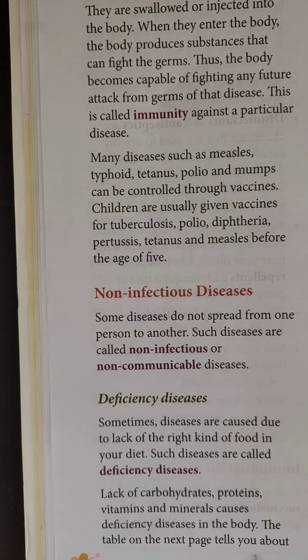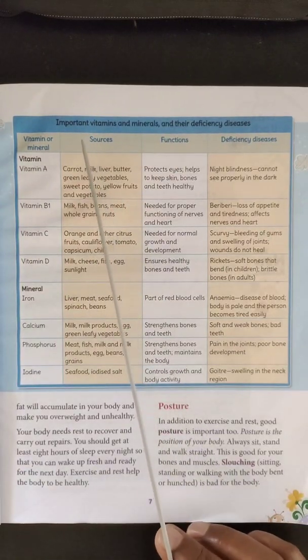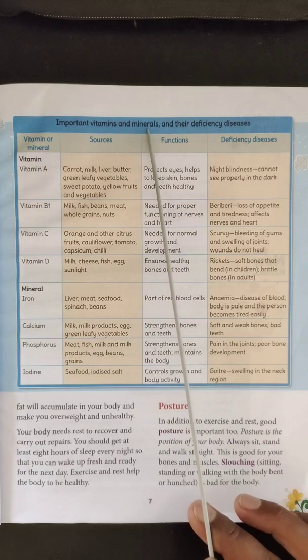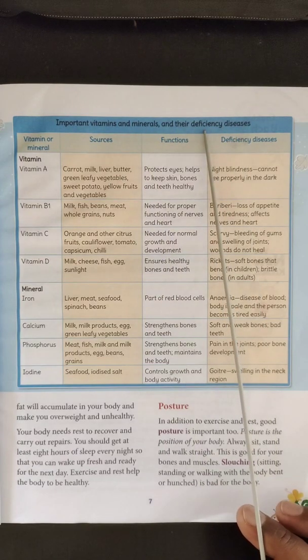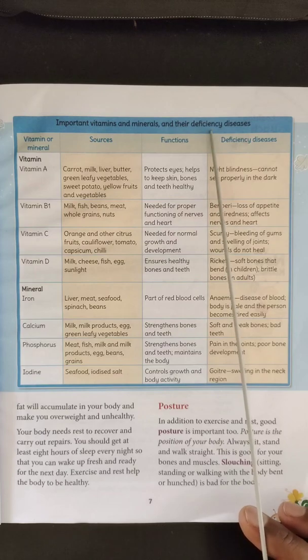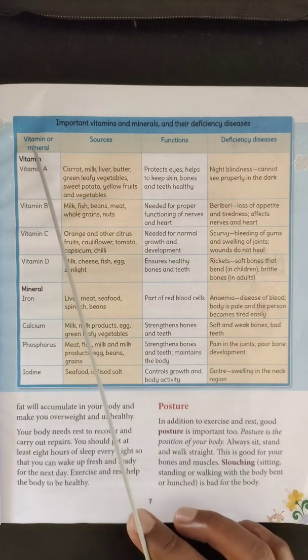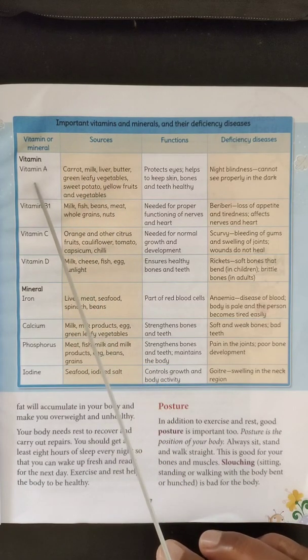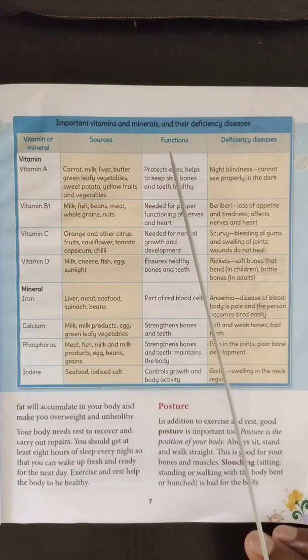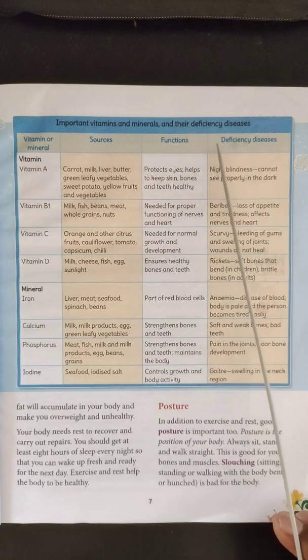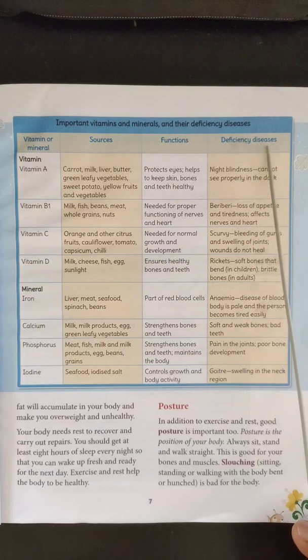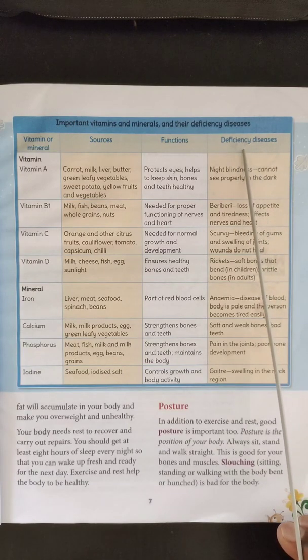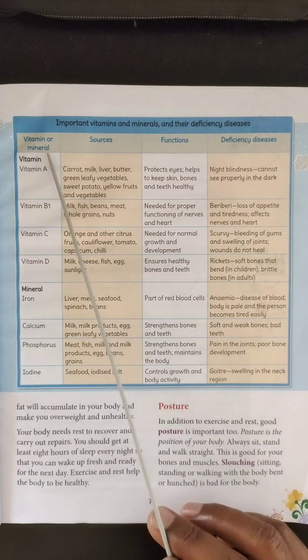The table on the next page will tell you about some vitamins and minerals and their deficiency diseases. This is the table which gives us information about important vitamins, minerals and their deficiency diseases. Deficiency means due to absence or lack of that nutrient. In this particular column, vitamin or mineral has been given. Here source means from which food item we get that vitamin or mineral. Then the functions of that vitamin are given. Then, if it is absent, the deficiency diseases. Which deficiency diseases may come in that individual due to absence of these vitamins or minerals?